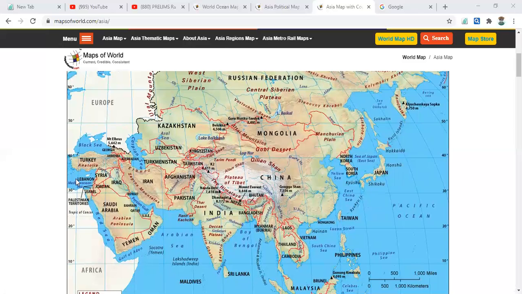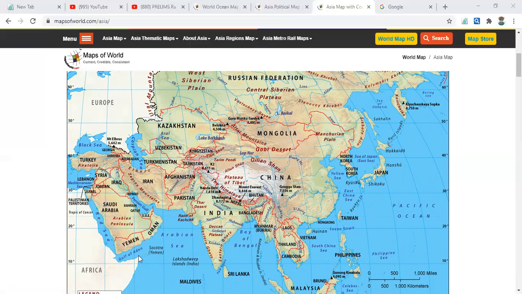Here the Mediterranean Sea is there. It is connected with Central Asia and with Europe, and this is the Red Sea. The Red Sea connects Europe and the east side, the total Asian continent, Asian countries. So the Red Sea is a majorly important waterway for Asian countries and European countries, and it plays a major role in connecting both continents for strategic travel and the flow of goods and services. So this is very important.